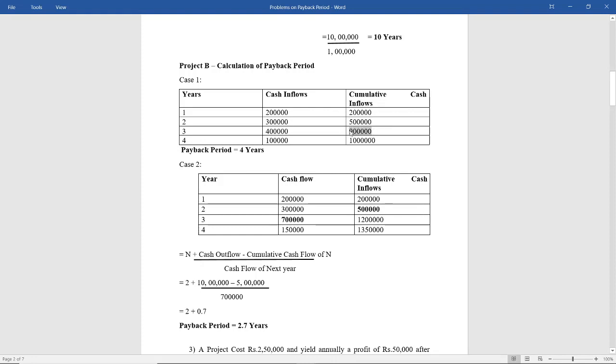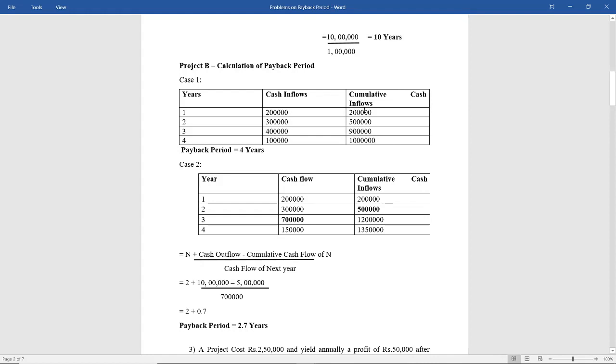That is cumulative cash inflow of the previous year plus cash inflow of the succeeding year. So 5 lakh plus 4 lakh is nothing but 9 lakh. For the fourth year, how do you calculate cumulative cash inflow? Cumulative cash inflow is nothing but cumulative cash inflow of the previous year plus cash flow of the next year. So you get 10 lakhs.